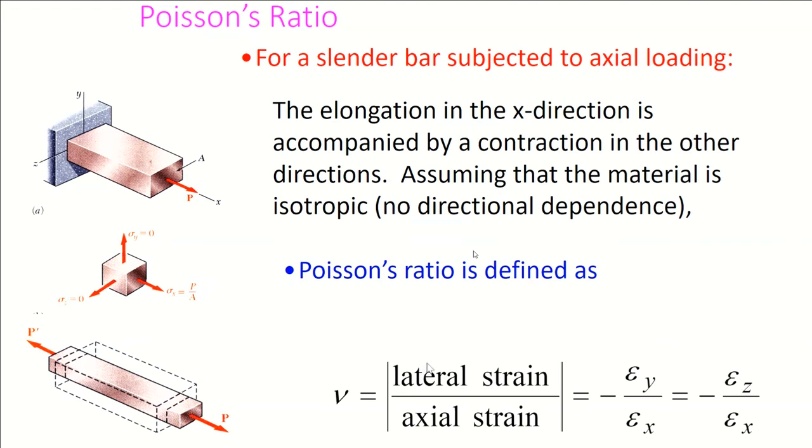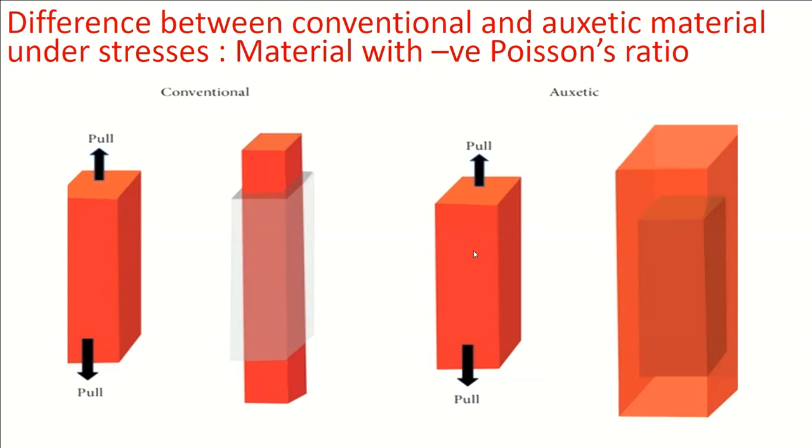But we have some extraordinary materials which do not follow this general principle, this general law of physical science. What is that general law of physical science?